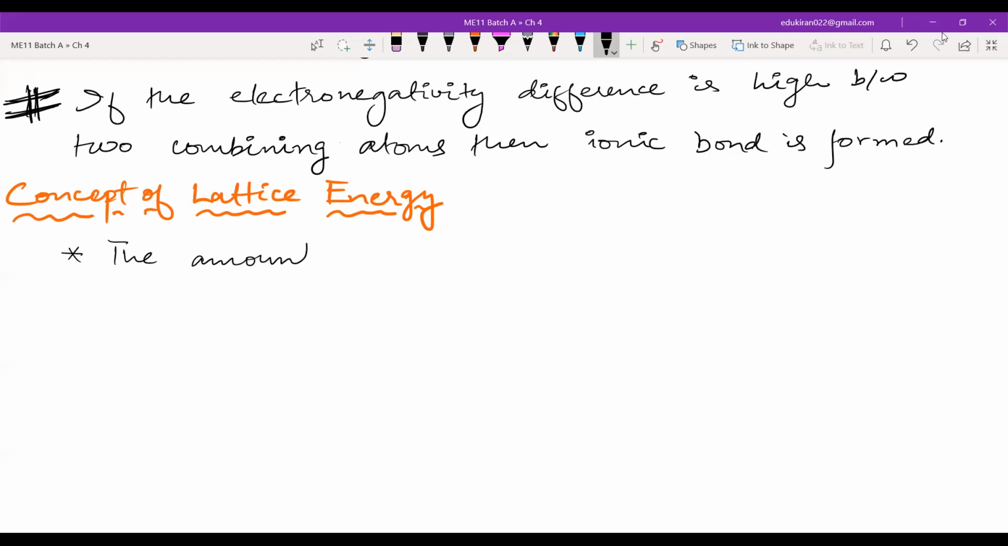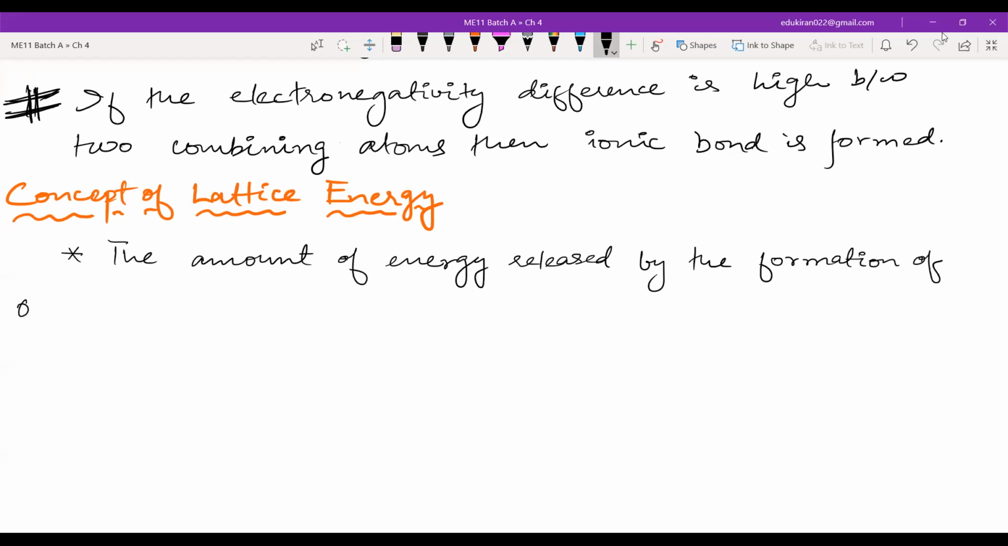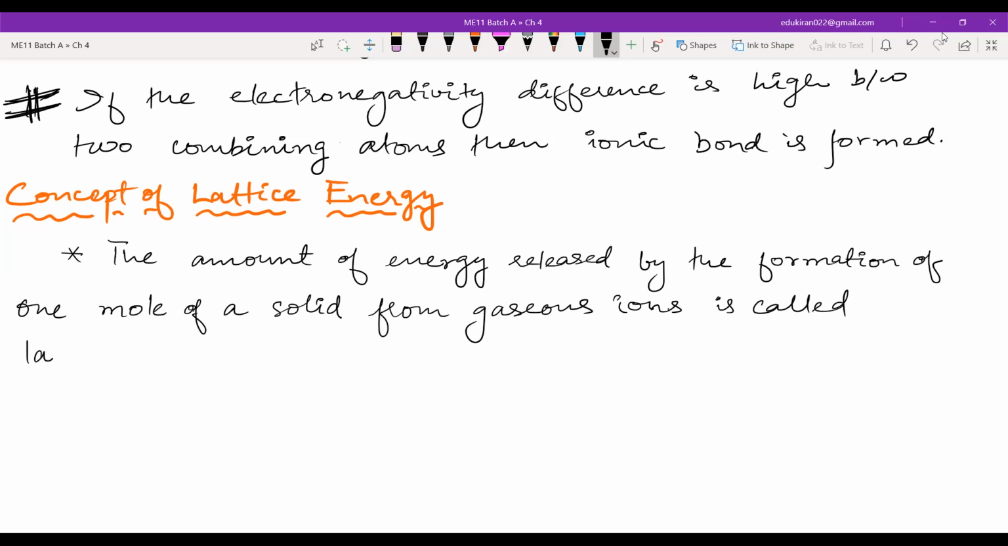The amount of energy released by the formation of one mole of solid from gaseous ions is called lattice energy.